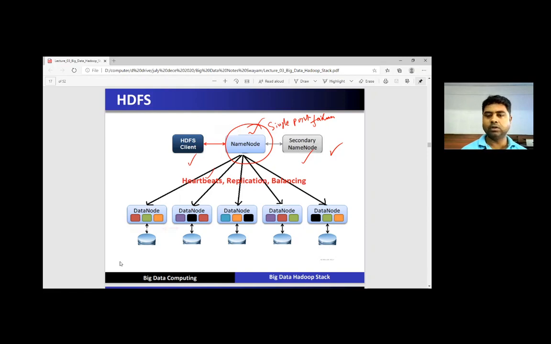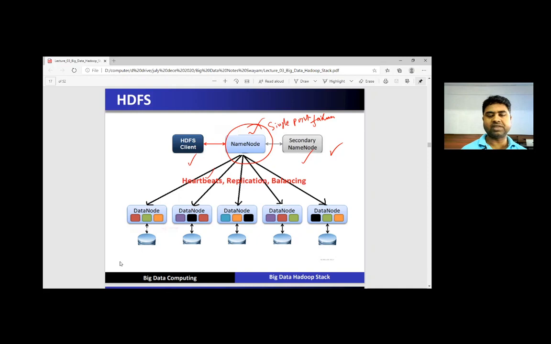The name node also maintains the edit log files, metadata about the data nodes, and also has a record of heartbeat, replication factor, balancing nodes, etc. So name node is known as a single point of failure.